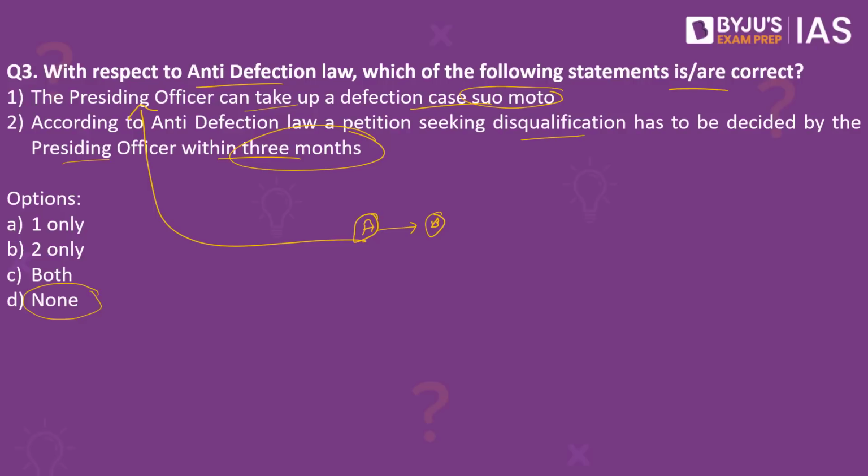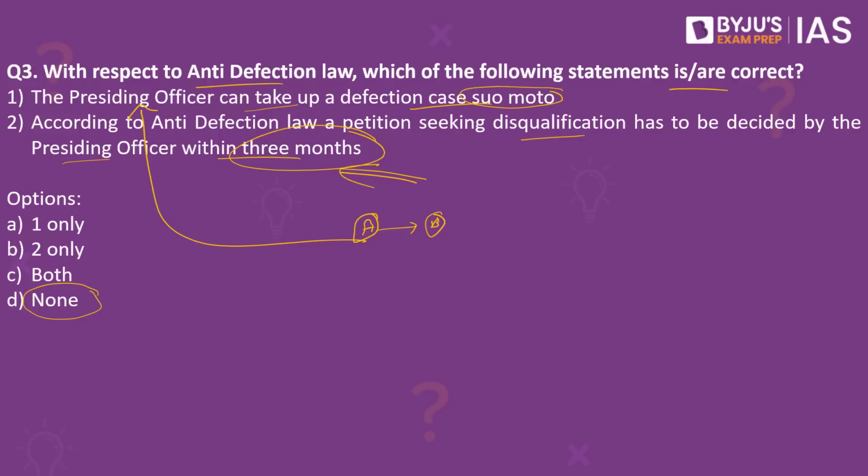When we look into the second statement, according to anti-defection law, a petition seeking disqualification has to be decided by the presiding officer within 3 months. This is a wrong statement. Why? Because the law does not prescribe any time limit. This is the major flaw in the anti-defection law. In fact, the Supreme Court has made a recommendation to the legislatures, to the Parliament, that they come up with a law prescribing 3 months, but such a law has not been passed by the Parliament. So as of now, there is no time period before which the speaker or the presiding officer will have to decide on it.